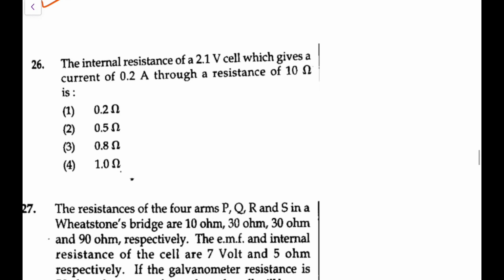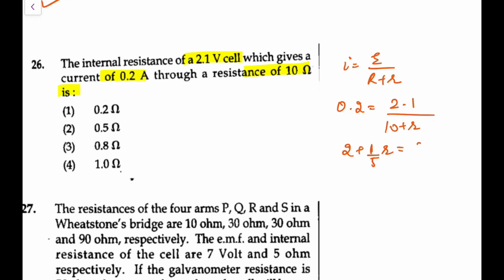Next, the internal resistance of a 2.1 volt cell which gives a current of 0.2 amperes through a resistance of 10 ohm. So you write I as E upon R plus r, that you all know. So 0.2 is I, E is 2.1, and the resistance is 10 plus r. So you get 2 plus 0.2 r, or 1 by 5 r you can write, that is equal to 2.1. So 1 by 5 r is 0.1, so r is equal to 0.5 ohms. So it would be option 2 in this particular case, it is half an ohm.